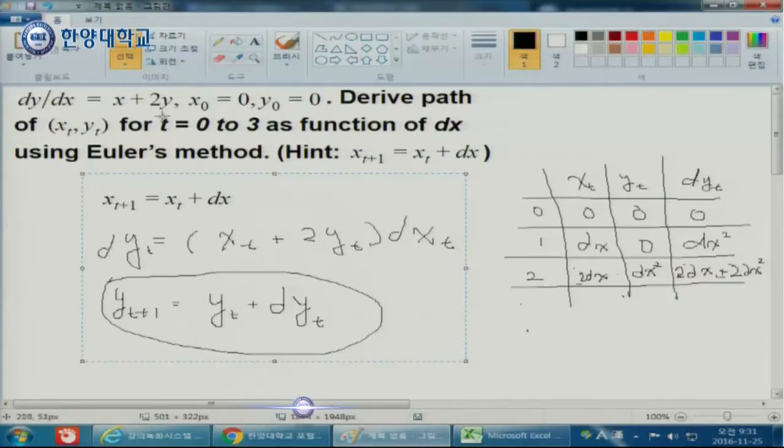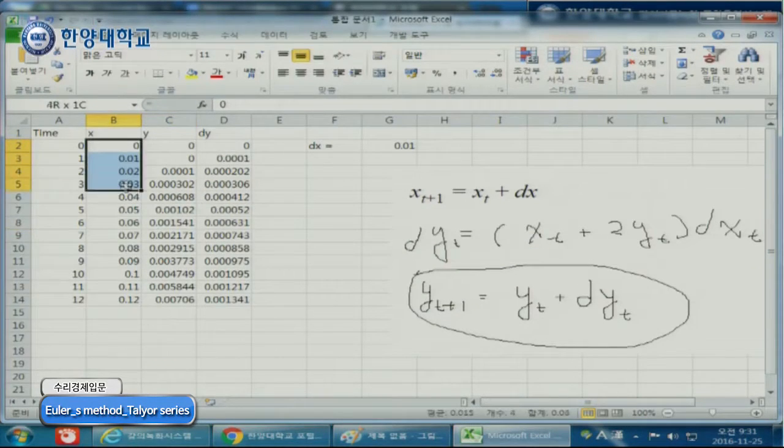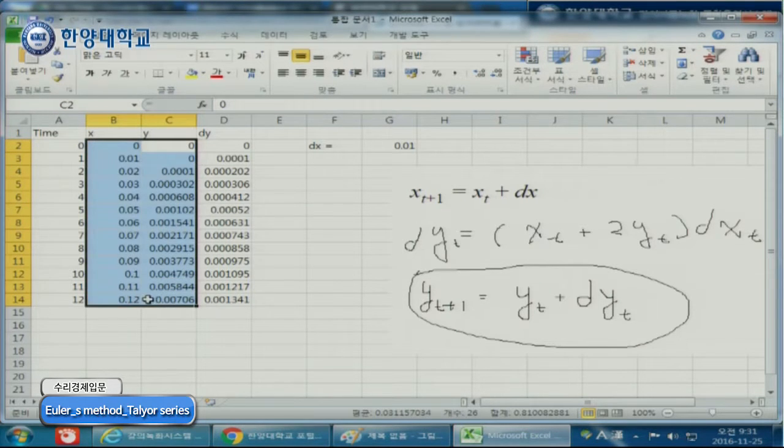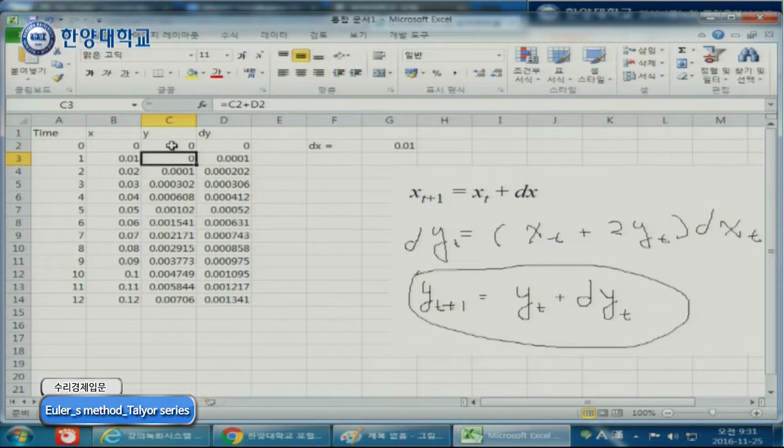What we just did is we have this problem: y prime equals x plus 2y, and we have an initial point, and we want to find the path of the solution, which means the path of x and y. So when we have this path of x by the Euler method, we can generate the path of x, and given the path of x, we can generate the path of y. So this is our solution. The new y is the previous y plus the change of y, and the change of y is x plus 2y, by this equation.